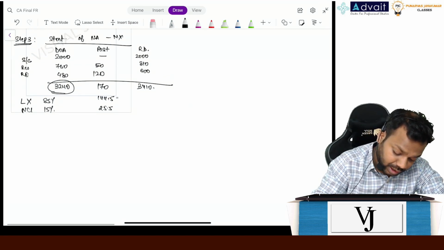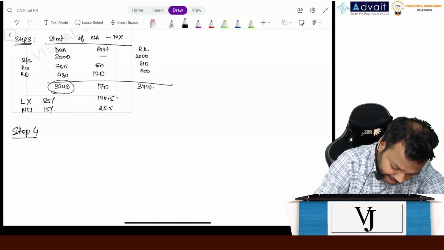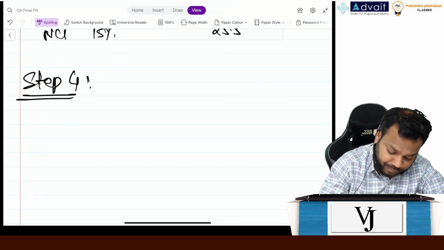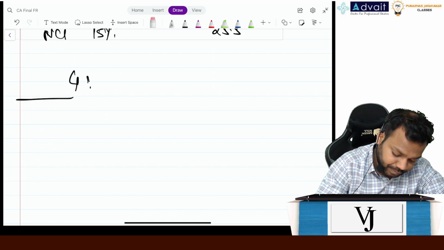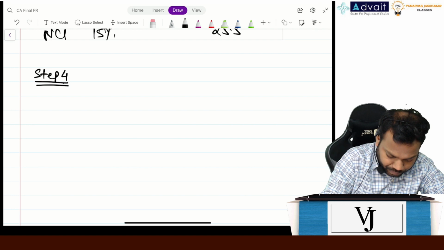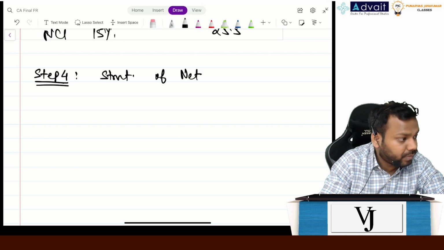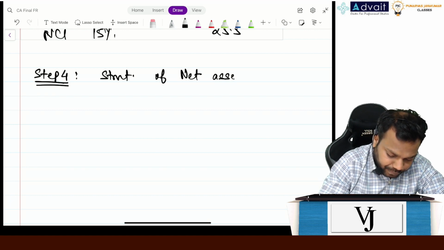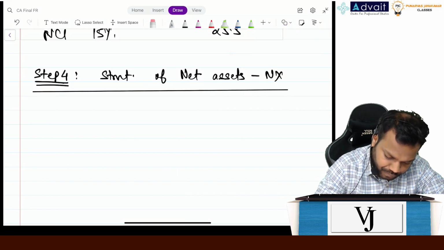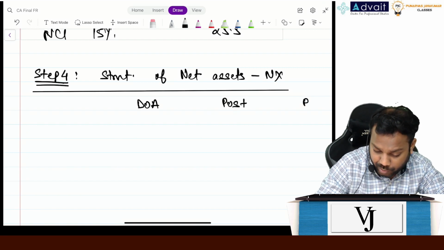Similarly, can you do it for NX also? Please, all of you do it. Statement of net assets for NX: date of acquisition, post-acquisition and reporting date.